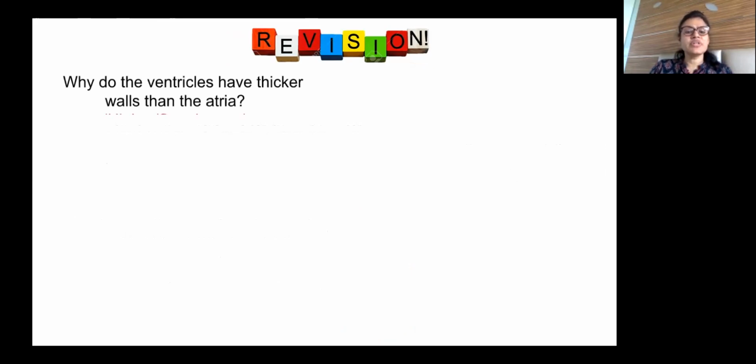Why do the ventricles have thicker walls than atria? Mudabbir, can you answer? Ma'am, because the atria have to pump the blood a shorter distance, from the atrium to the ventricle. But the ventricles have to pump it a longer distance, to the lungs and to the rest of the body parts.